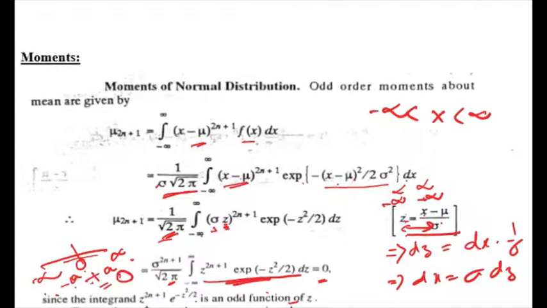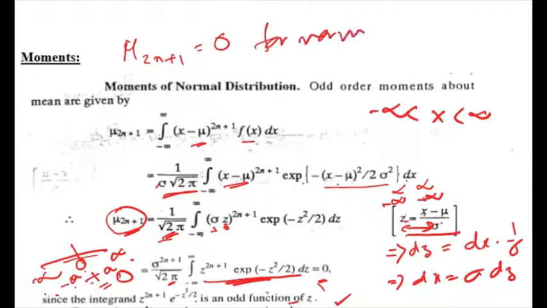That means the odd order moments, which are given by mu twice n plus 1, are all equal to 0. That means the odd order moments of the normal distribution are 0. So mu twice n plus 1 equals 0 for the normal distribution.